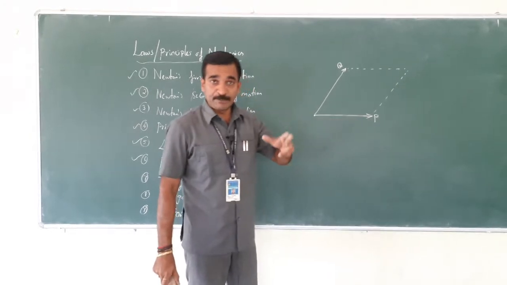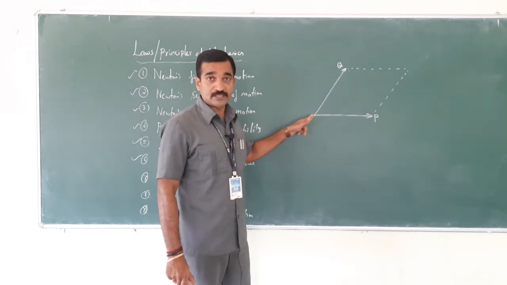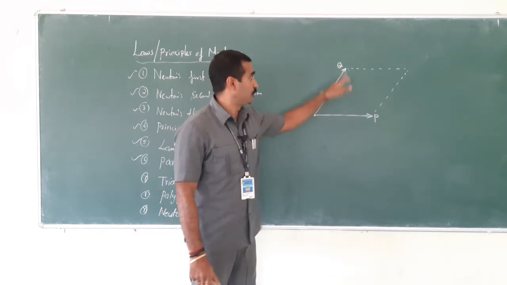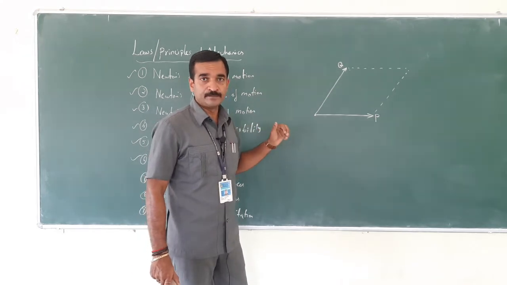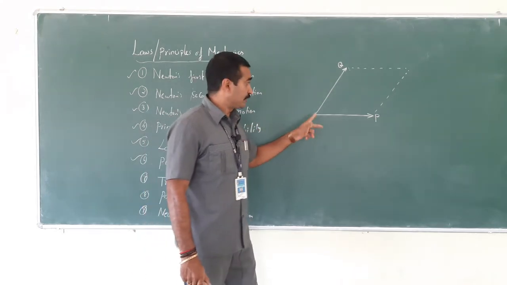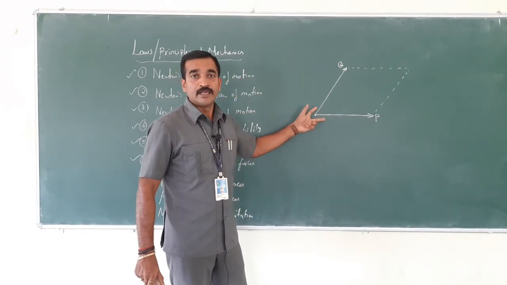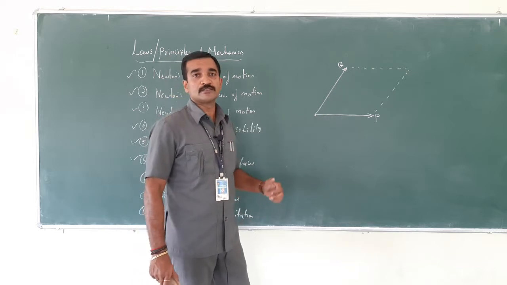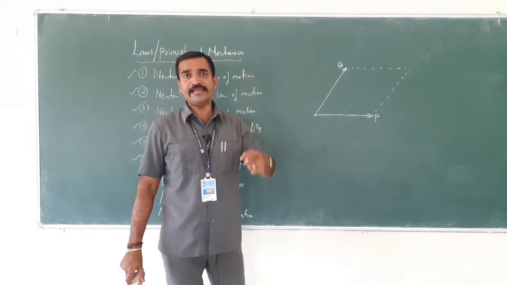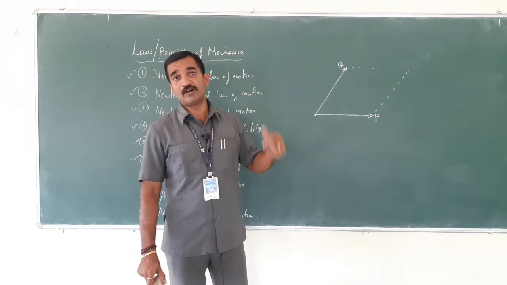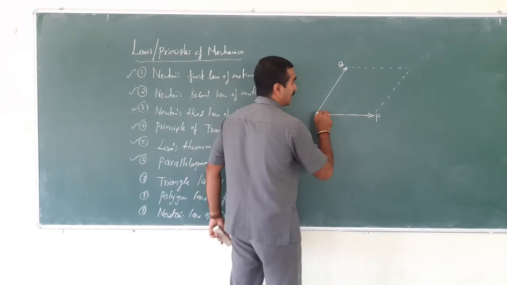Now let me just repeat the definition again. If two forces, P and Q, acting at a point are represented in magnitude and direction by the two adjacent sides of a parallelogram, then their resultant force is represented in magnitude and direction by the diagonal of the parallelogram passing through the point. This is the diagonal, right?